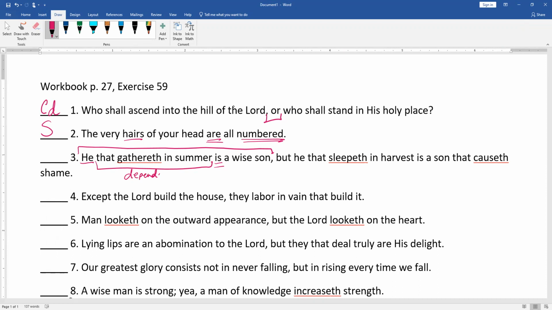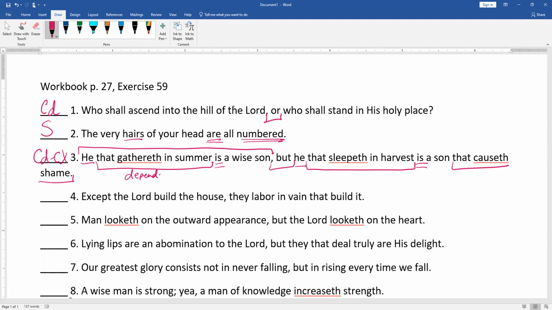Therefore, I have at least a complex. And then I have a comma with a coordinating conjunction. And again, I have he is. And he that sleepeth in harvest is dependent, and that causeth shame. So this is quite compound complex. There's a lot going on here.